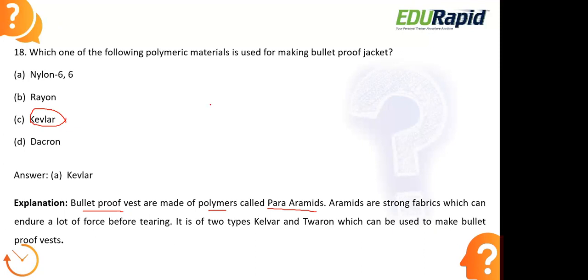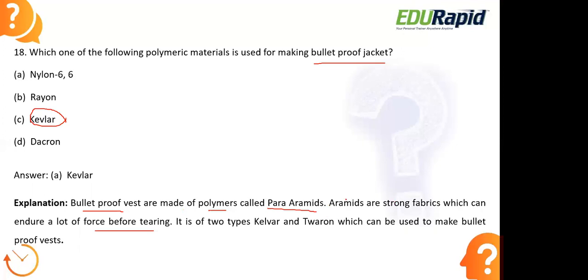So this strong fabric is the one which is used in making bulletproof jackets. So basically, what is the property of this aramids then? It has to be so strong. It has to not allow the bullets to enter in. So definitely it has to be so strong, because aramids can endure a lot of force before tearing. It can retain, it can resist the force. It can resist before tearing because it can retain the force there. It can protect the cloth so that it is used as a bulletproof jacket in the manufacturing of bulletproof